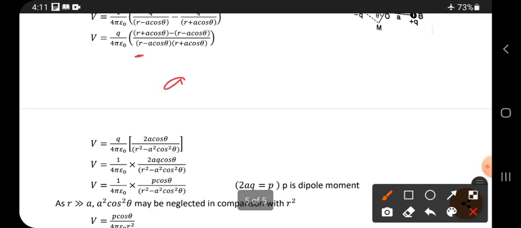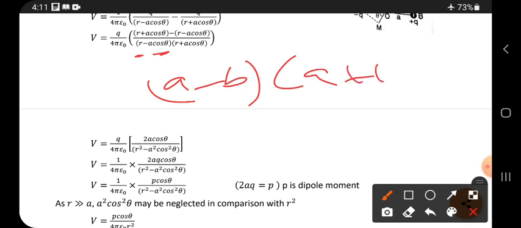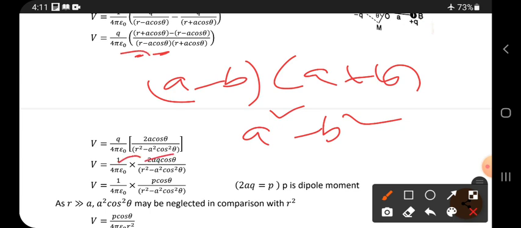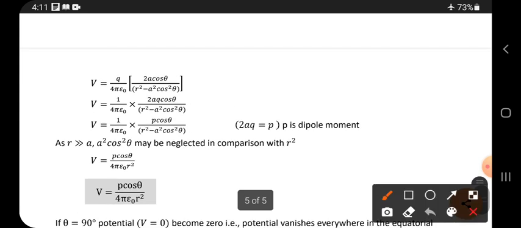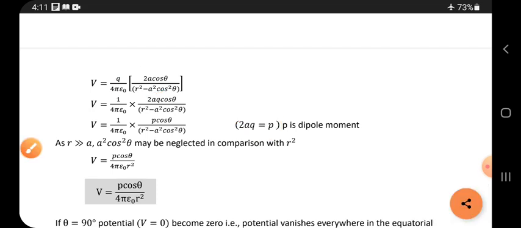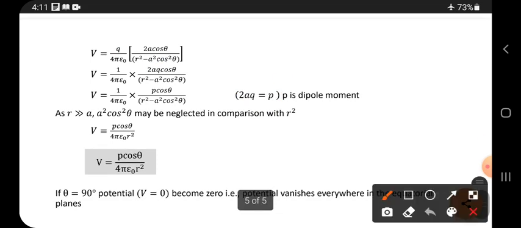And downside, here let R be A and A cos theta be B, so here it is in the form A minus B into A plus B. A minus B into A plus B is A square minus B square, so R square minus A square cos square theta, okay. Next, Q multiplied inside gives 2AQ cos theta. 2AQ is what? It is the dipole moment. The dipole moment is denoted by P, so in place of 2AQ cos theta, P cos theta is written.